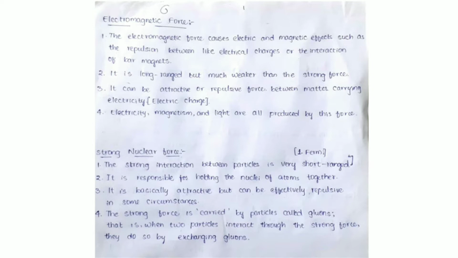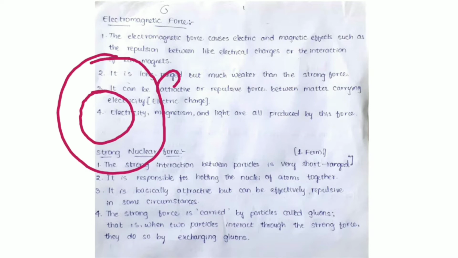It is responsible for holding the nuclei of atoms together. Yes, according to Rutherford's atomic model, when electrons are revolving around the nucleus, there will be centripetal or centrifugal forces here, and there will be stability in them, and the stability here is constituted by strong nuclear forces. It is basically attractive but can be effectively repulsive in some circumstances. Yes, it can be repulsive too in some circumstances, as given.